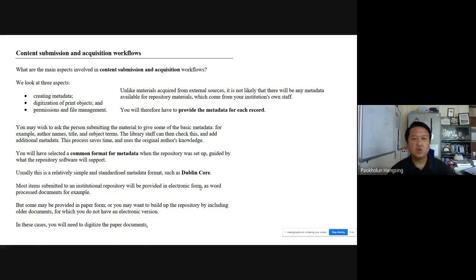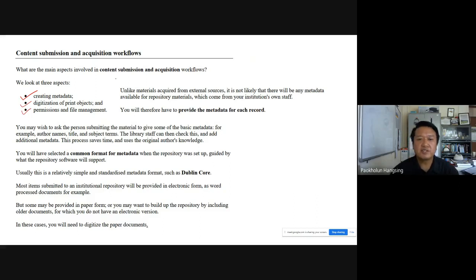We can look at three things when it comes to content submission. Creating metadata. This is mandatory in most cases in an institutional repository, because unlike a digital library, we are not using outside resources which already come with metadata. Then digitization of print objects, permissions, and file management.